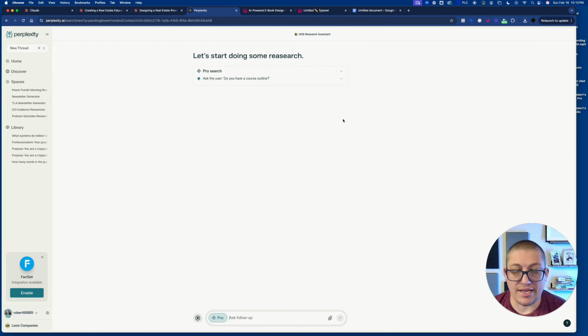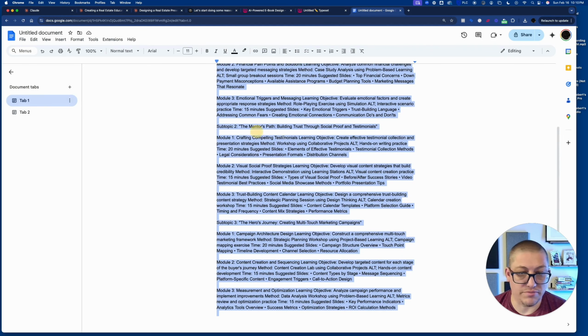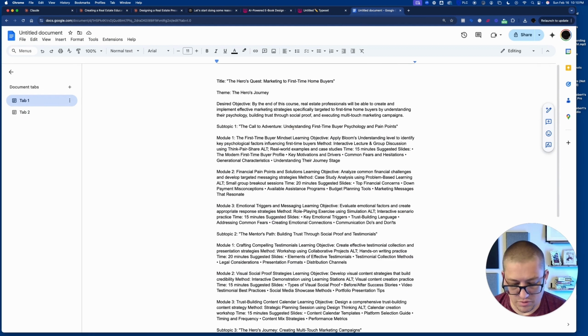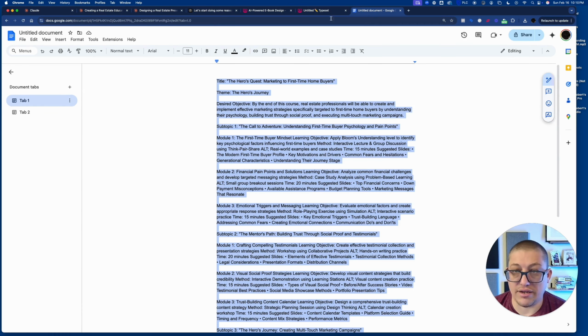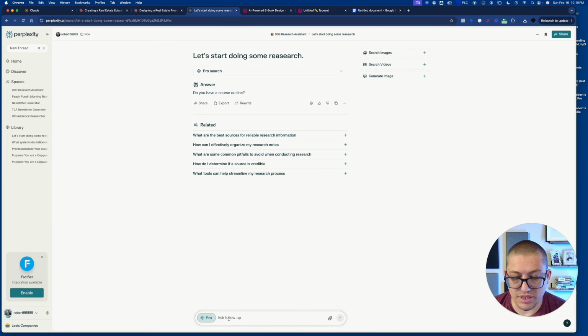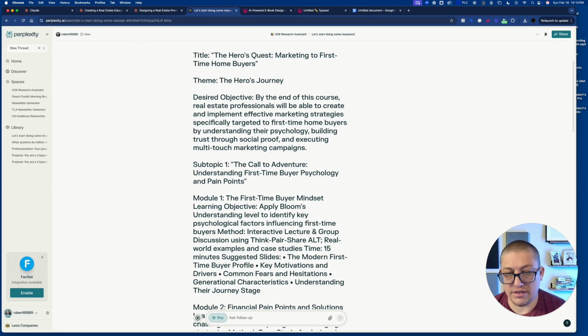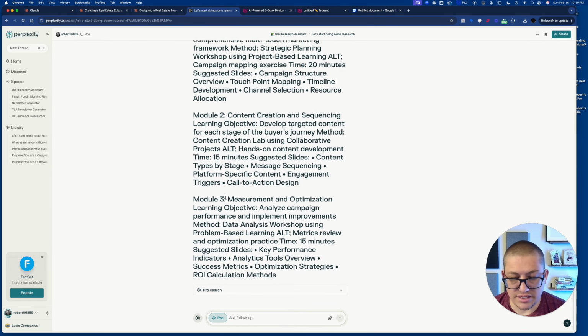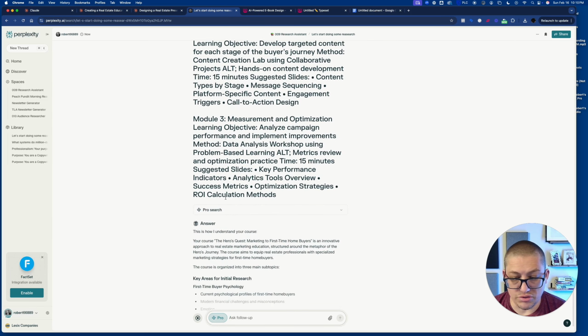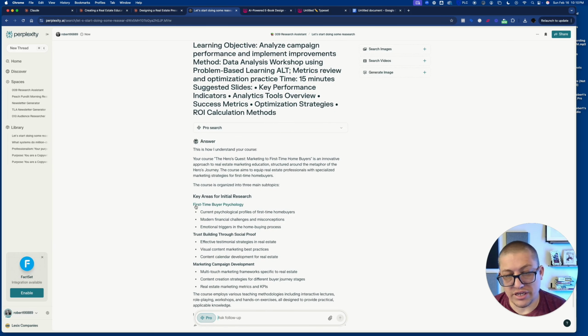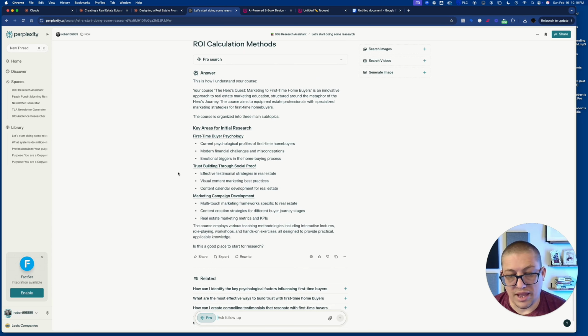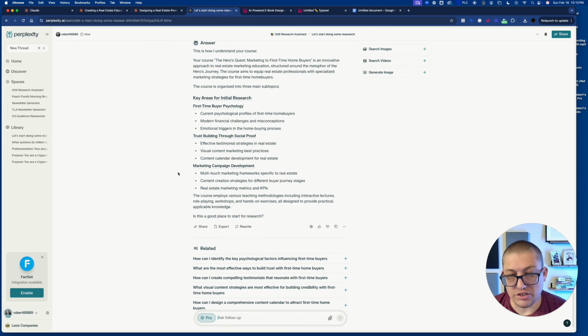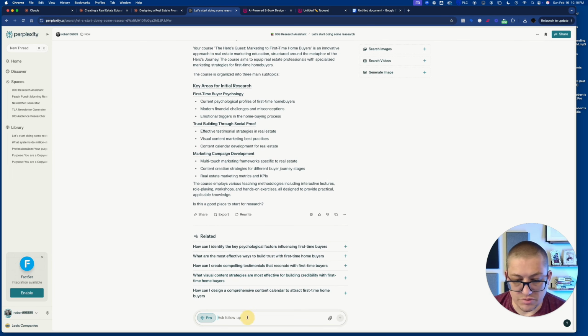So once again, it should start with the outline. Do we have a course outline? Well, of course we do. It's all right here. We're going to copy that again, go back into Perplexity, paste that course outline in, and there we go. We have all of that content that the researcher will use to go out there and find some sources. The first thing it's going to do is give us some idea for where to start with research. And we just want to say something like, looks good. Let's start there.